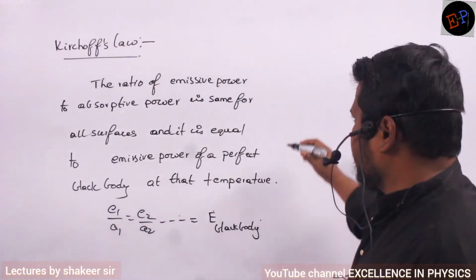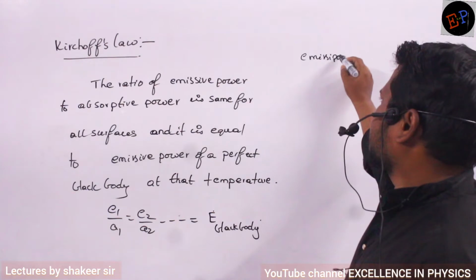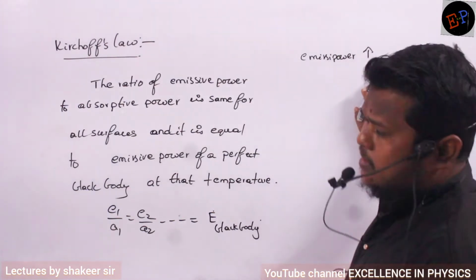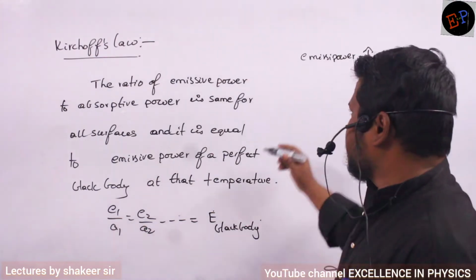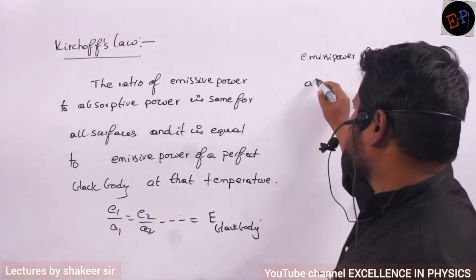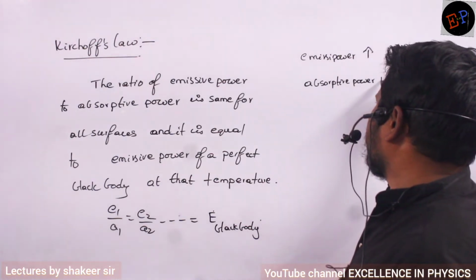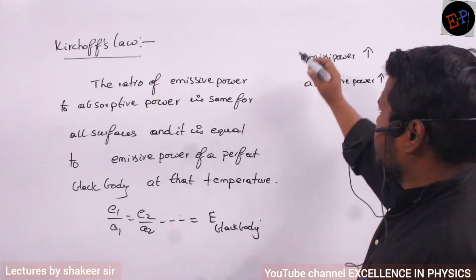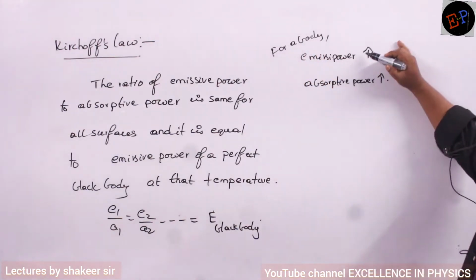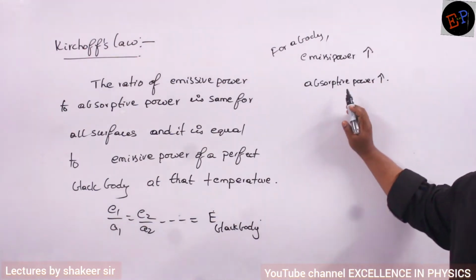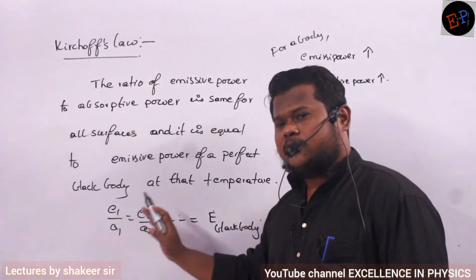Now see, for example, if I take one body whose emissive power is maximum, then the E by A ratio should remain maximum, no? Therefore, absorptive power also should remain maximum. This is what we understand. For a particular body, if emissive power is greater, then its absorptive power also should be greater. Then only the E by A ratio will be equal to that of another body.